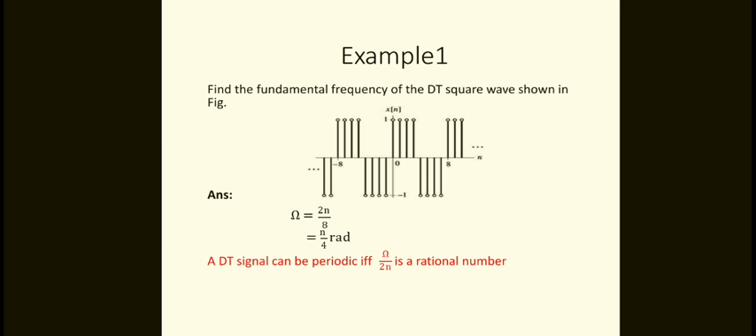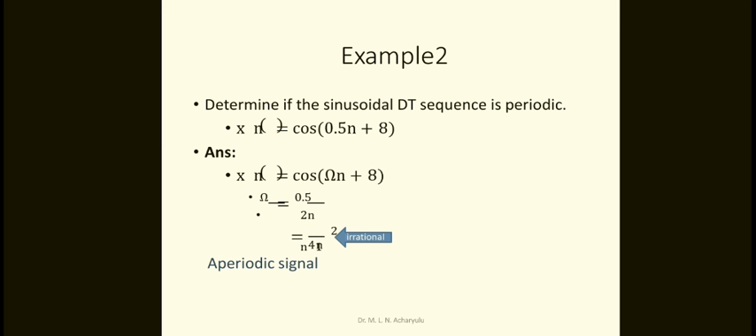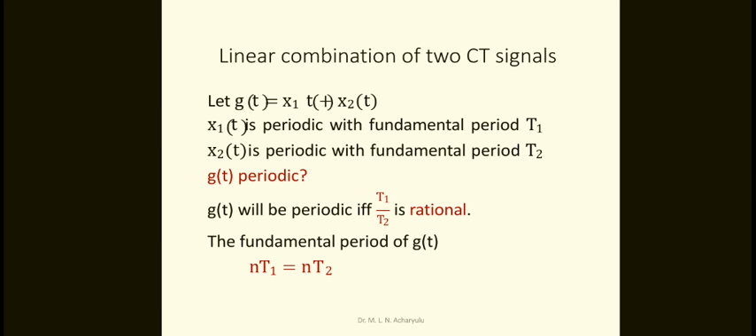So therefore, used to take from this, omega is equal to 0.5 by 2π, then it is an irrational number, so therefore this signal is aperiodic. Now we'll take the linear combination of two CT signals, the superposition principle, just to see.